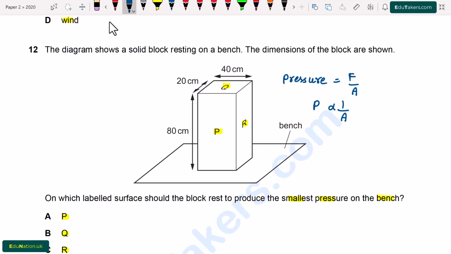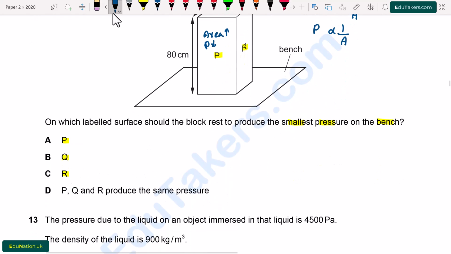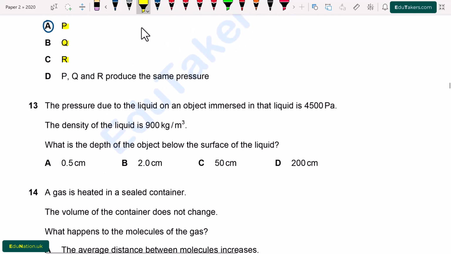From here, pressure is inversely proportional to area. The surface that has larger area will produce less pressure. So from P, Q and R, P is the surface that has the largest area. When the area of P is larger, it produces the lesser or smaller pressure. It means for the surface P, the pressure will be less. So from here option A is correct.